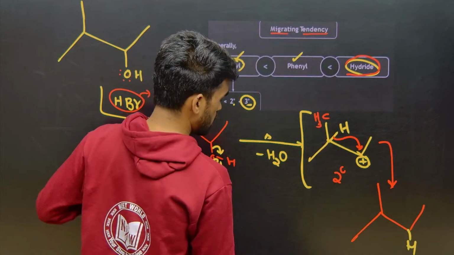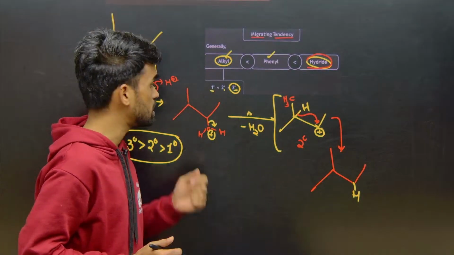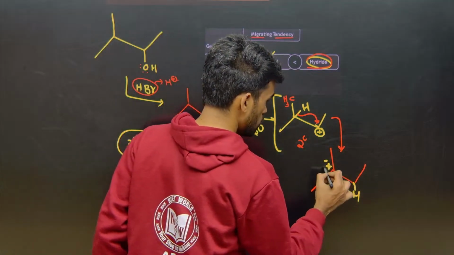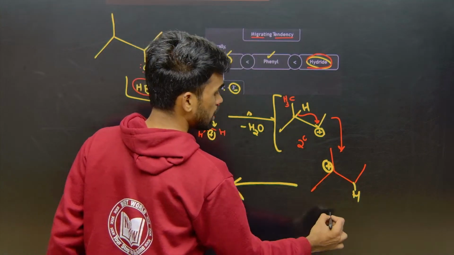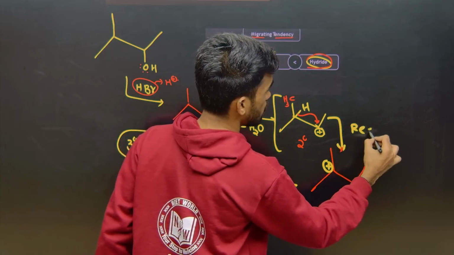But when the hydrogen atom is shifting, it takes the bonded electrons with itself. So what charge should we put on this carbon? Positive charge. Okay, that's it. So you got a tertiary carbocation. What is this process called? Rearrangement.